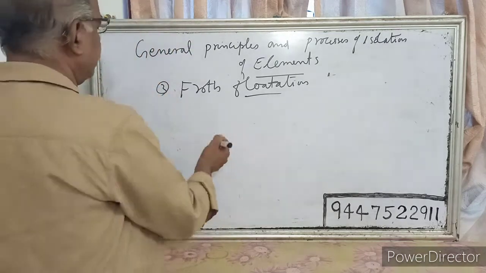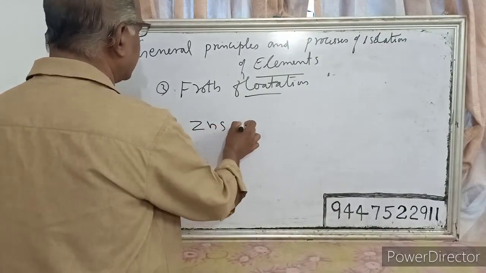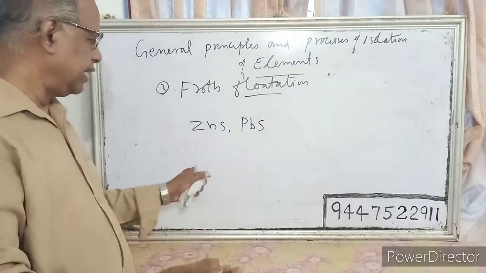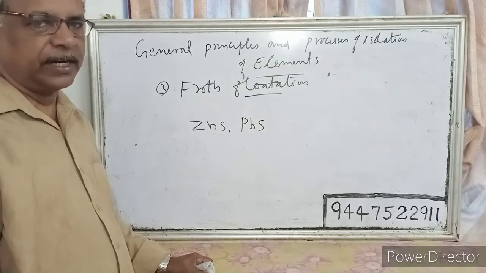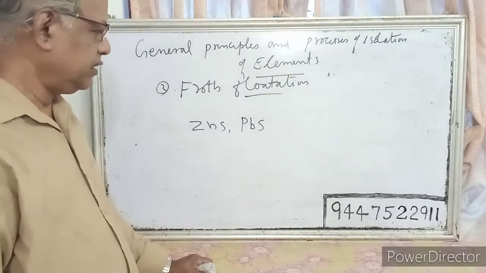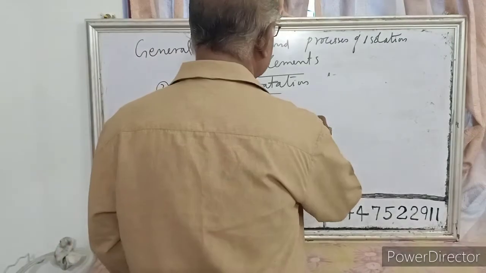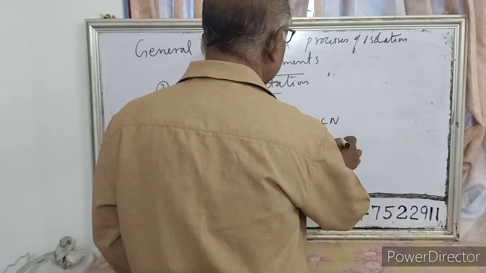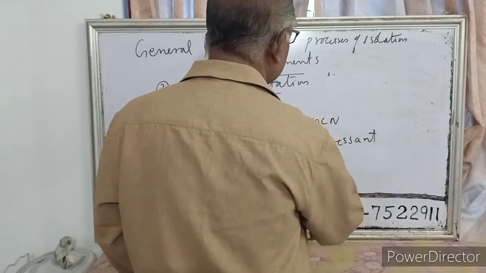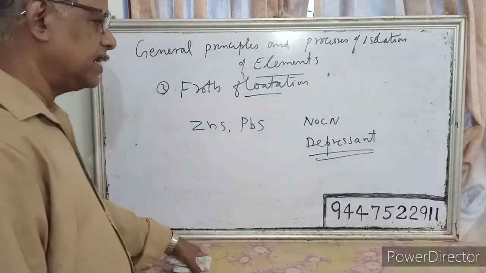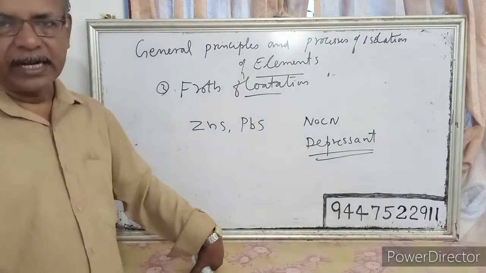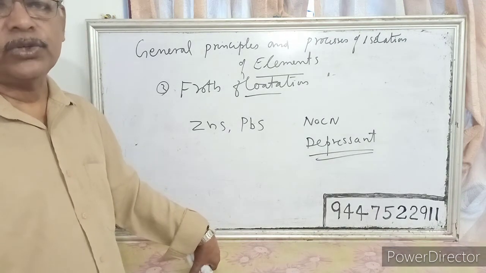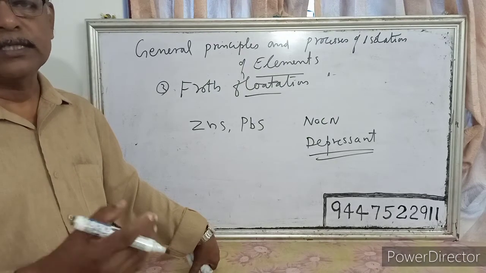Now during froth flotation, if the ore contains two sulfide ores like lead sulfide and zinc sulfide, for example a mixture of zinc sulfide and lead sulfide, then we can separate them by using a chemical, sodium cyanide, which acts as a depressant. So what is a depressant? A depressant is a chemical which is added to a mixture of sulfide ores during froth flotation to separate them.